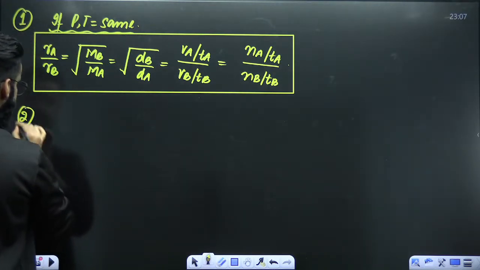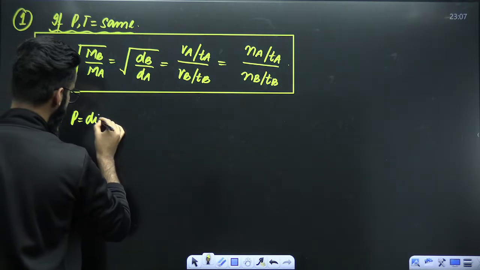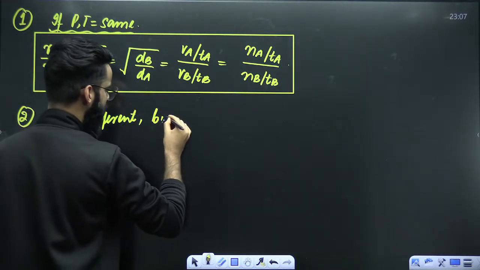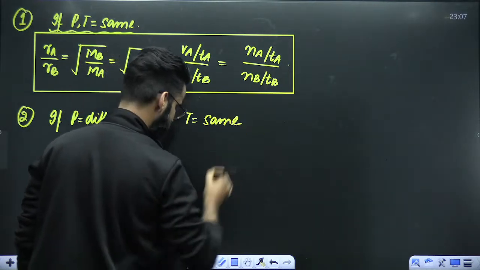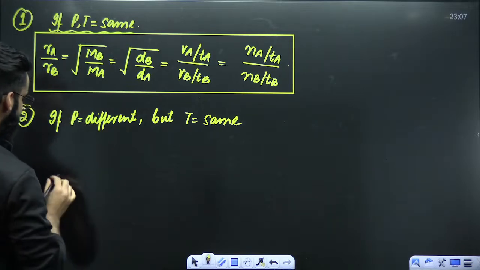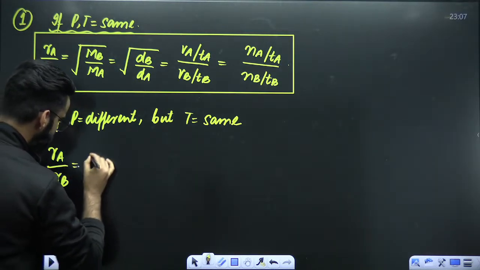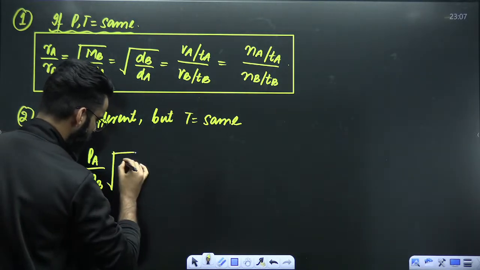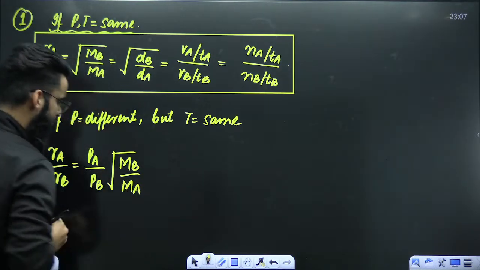Now, case number 2. If the pressure of the two gases is different, but the temperature of the gases is the same, how do we compare the rates of effusion at that time? RA divided by RB is equal to PA divided by PB times the square root of MB divided by MA.